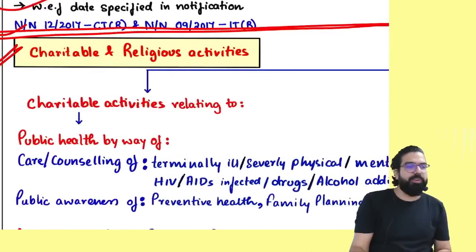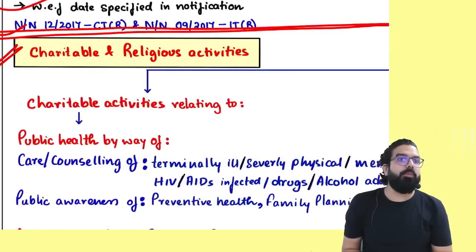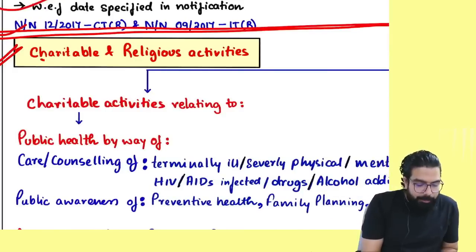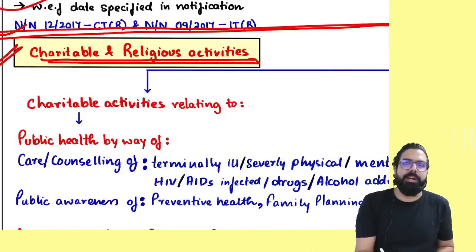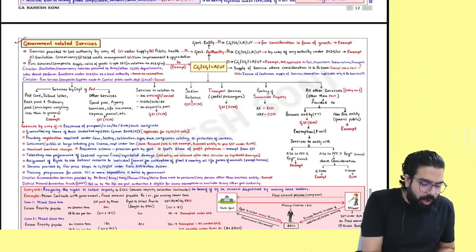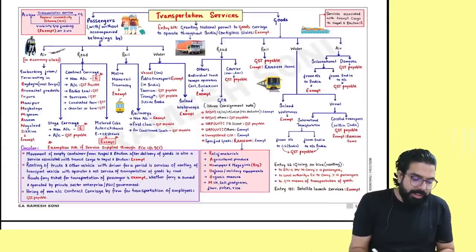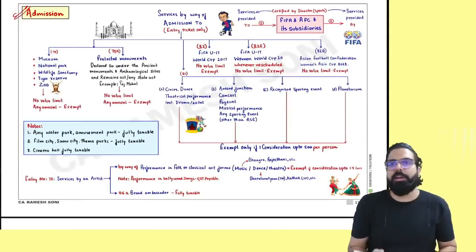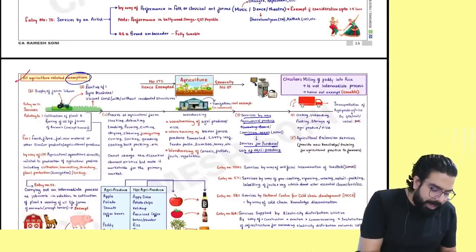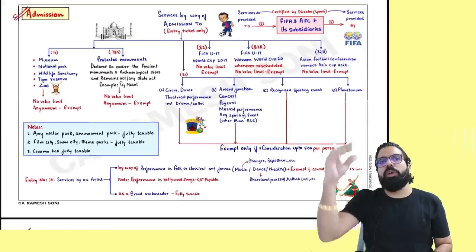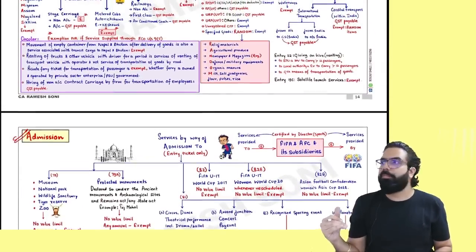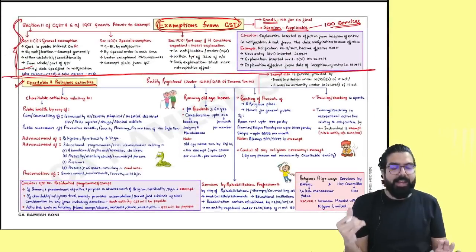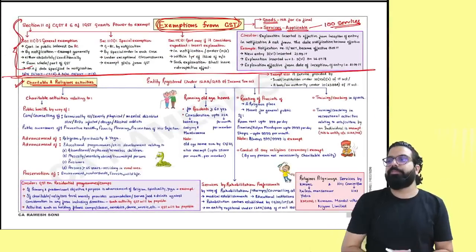Now, please come down. We'll start with the first exemption. You know what I've gone ahead and done? I've gone ahead and bifurcated all the exemptions area wise. For an example, all the charitable and religious activity related exemptions are here. The next you will see government related exemptions are here. The next you will see transport related exemptions are here. The next you will see all admission related exemptions are here. All the agriculture related exemptions are here. So I bifurcated area wise exemption. Are we clear, everyone? Let's go ahead and start with the first one, which is charitable and religious activities.